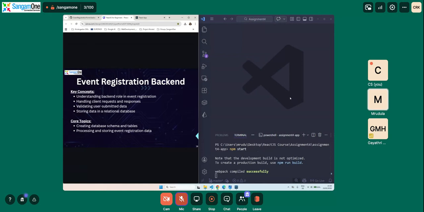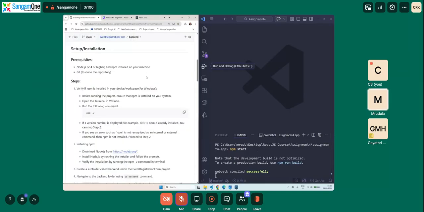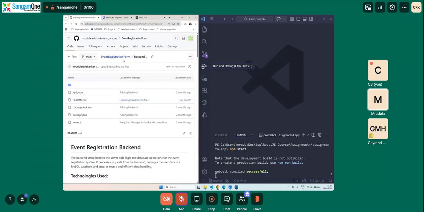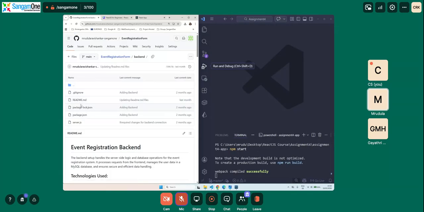Now we will see how to connect our front end to the MySQL server, and then we write different APIs to trigger the same. We will go back to our GitHub. Inside our event registration form repository, we have a folder called backend. In the previous session, we did the event registration form app, that is the front end. Today, since we are doing backend, we will go into the backend folder and open the README file.